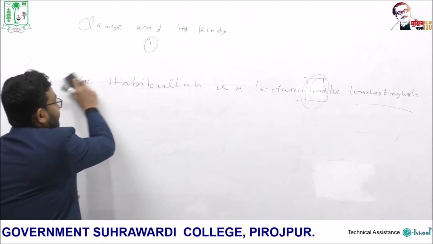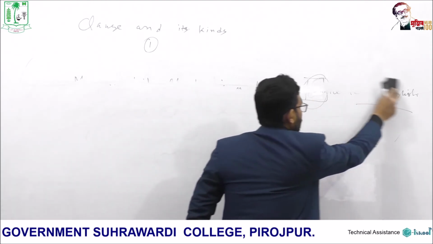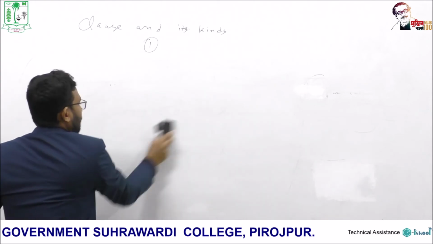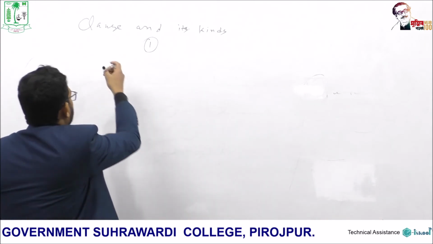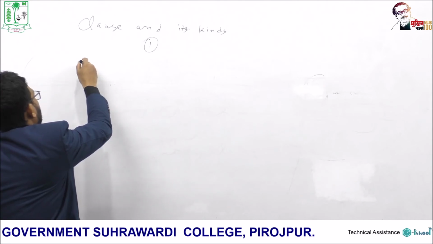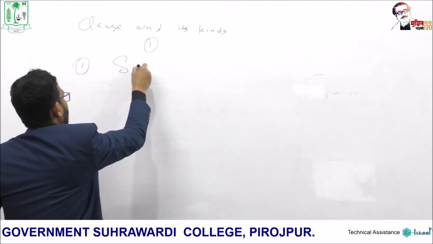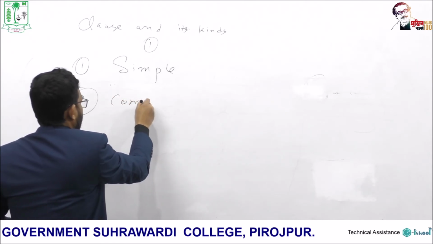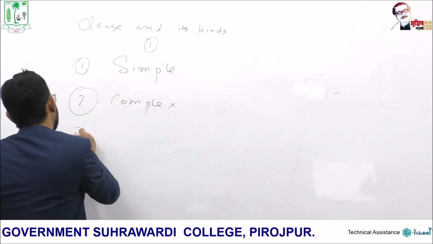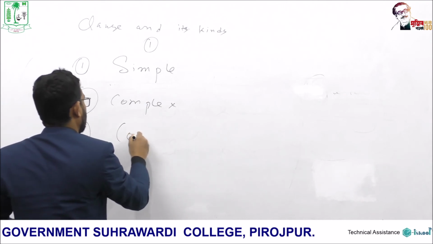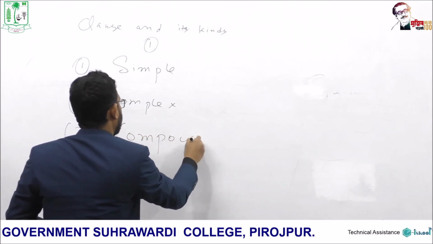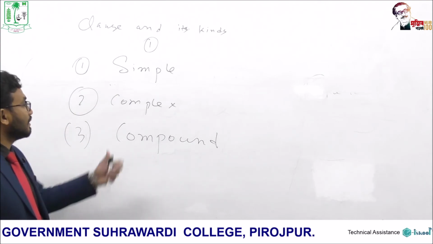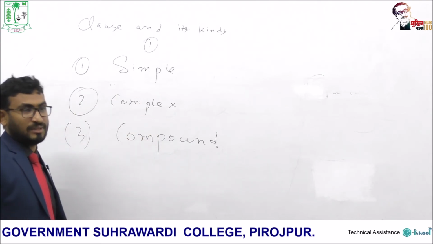What are the sentences that are composed using different kinds of clauses? Look at this. These three kinds of sentences can be made. Number one, simple. Number two, complex. Number three, compound. Simple sentence, complex sentence, and compound sentence.